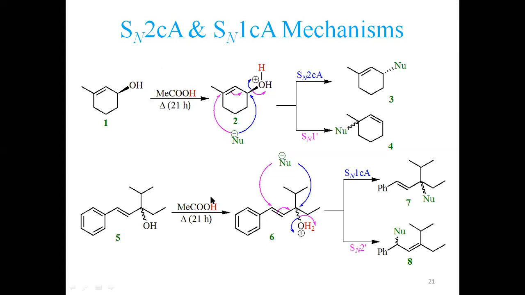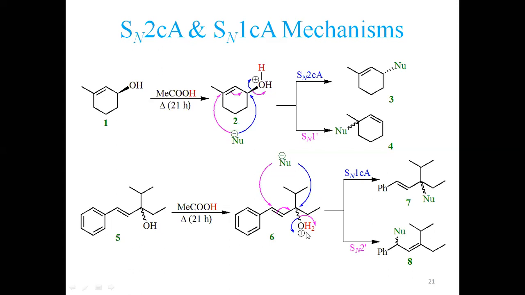So look at another example that I highlighted. Look at the structure number 5, which is presented here. It is a very similar reaction condition: thermally controlled, high temperature, 21 hour stirring, meaning these are thermodynamic conditions. If it is being protonated, it shall leave this molecule from here. If it is leaving from here, we shall get a positive charge, keeping in mind our tertiary carbon.